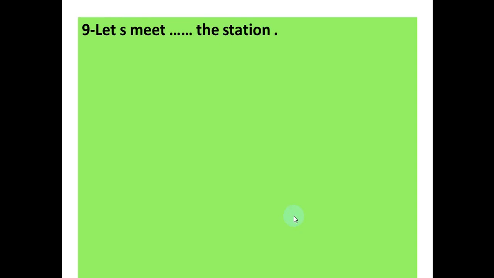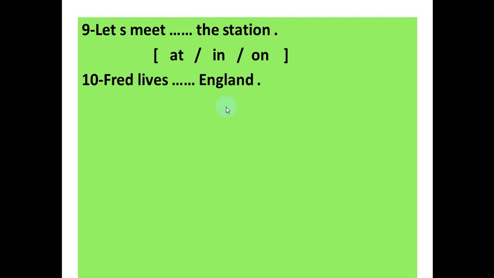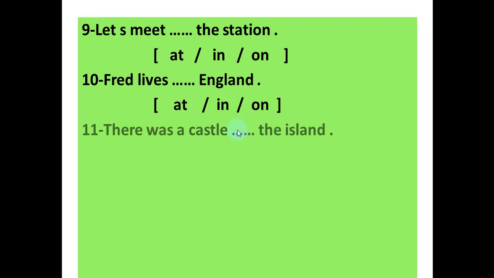Number 9. Let's meet space the station. At, in, on. Of course here we use at the station. Number 10. Fred lives space England. England is the name of a country, so we use at, in, on. Of course we use in. Number 11. There was a castle space the island. In, on, at. The answer is on. With islands we use on.